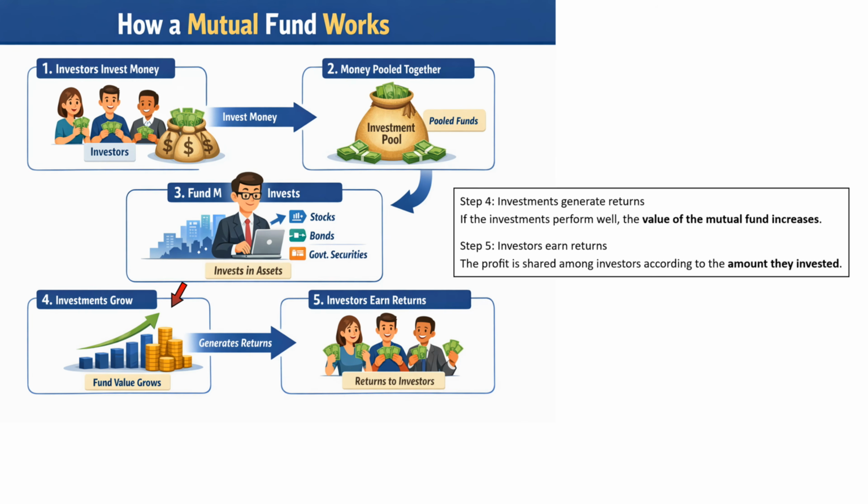Step 4. Investments generate returns. If the investments perform well, the value of the mutual fund increases. Step 5. Investors earn returns. The profit is shared among the investors according to the amount they invested.